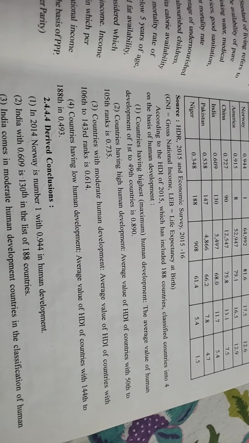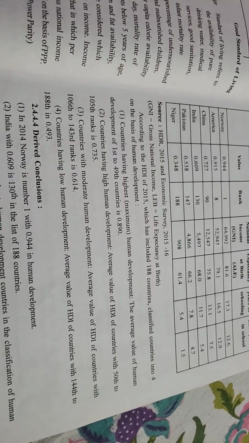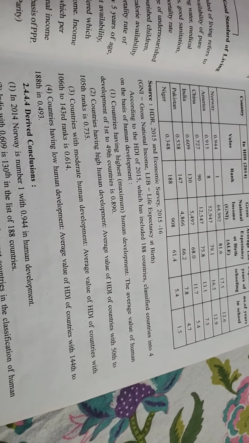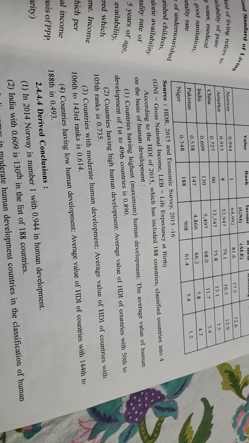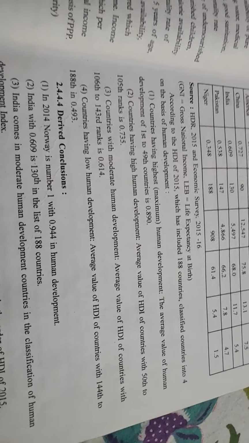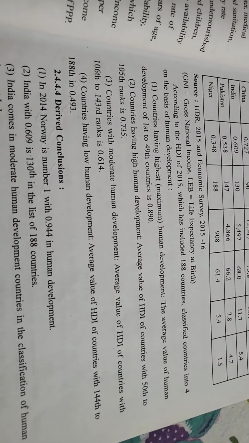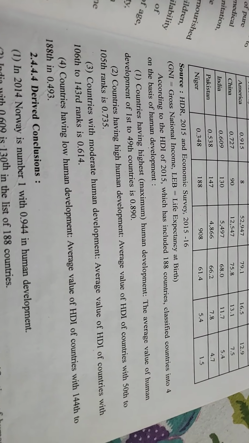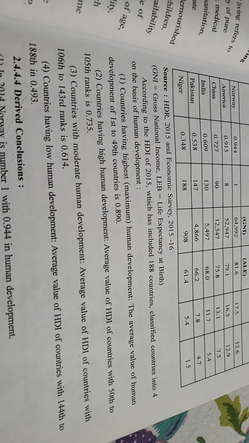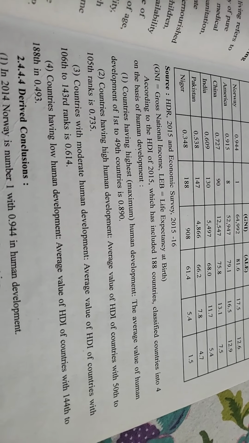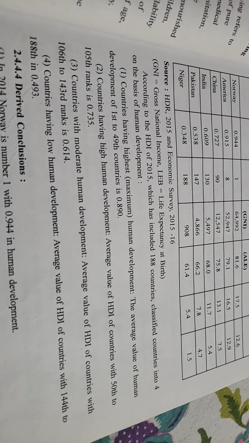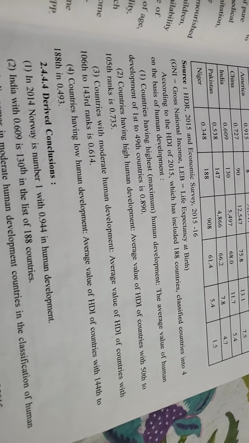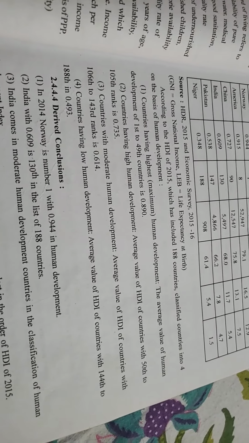Okay, the next one, countries having low human development. The countries which rank from 144 to 188 come under low human development, and their HDI should be 0.493 or less than 0.493. Okay, everybody got it? So this is the category of the countries divided into the 4 parts.